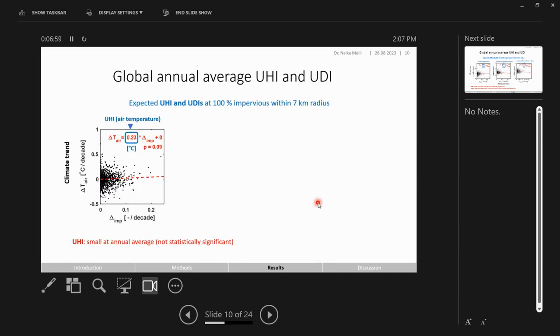And I'll show you here this first for air temperature. I know there's a lot of information on this graph, but what I would like you to focus on is this particular number here. This particular number is the annual average urban heat island across all of these stations, which we would expect at the land cover conversion to 100% impervious land cover. And as you can see, this number is very small, and it's actually not statistically significant.